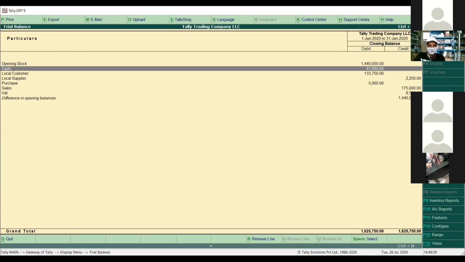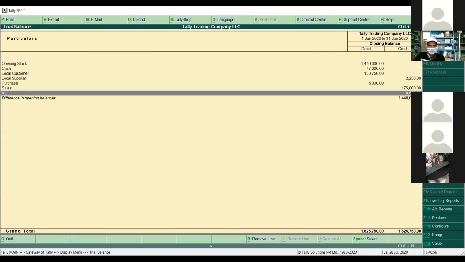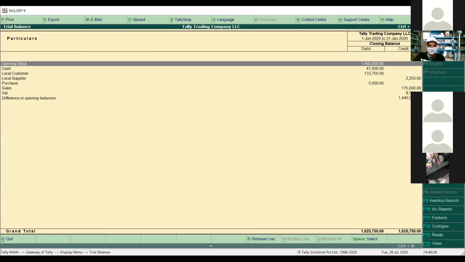What is the opening balance? What is the opening cash? What is the opening stock? What is the local customer balance? What is the pending? Everything. We can get the ledger's report here as well.